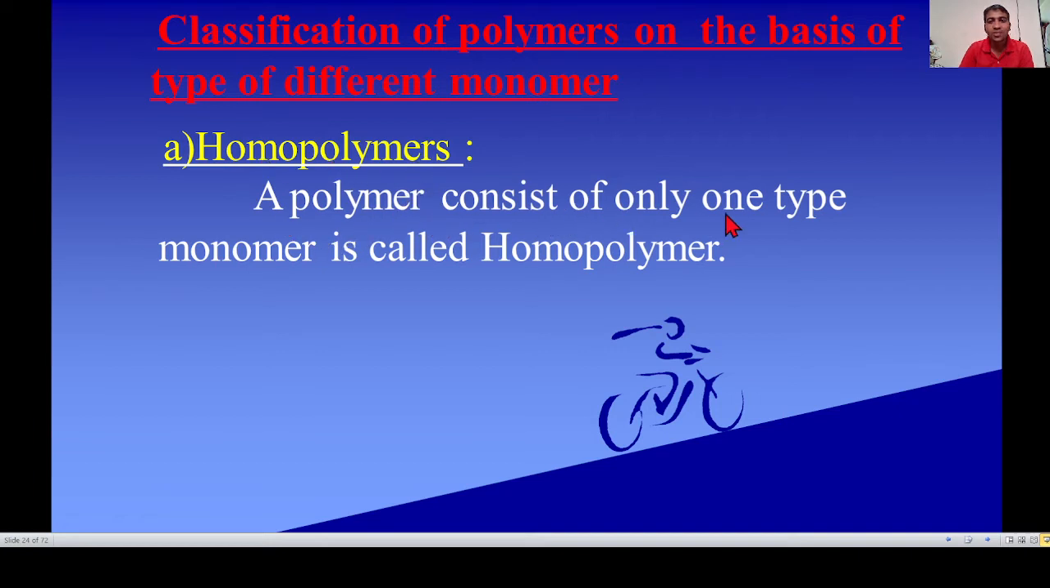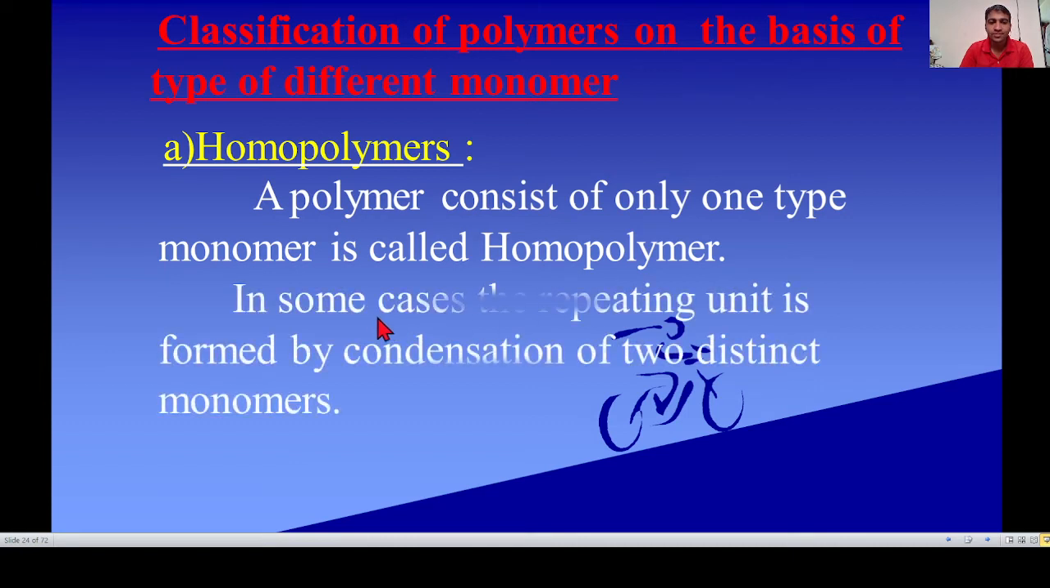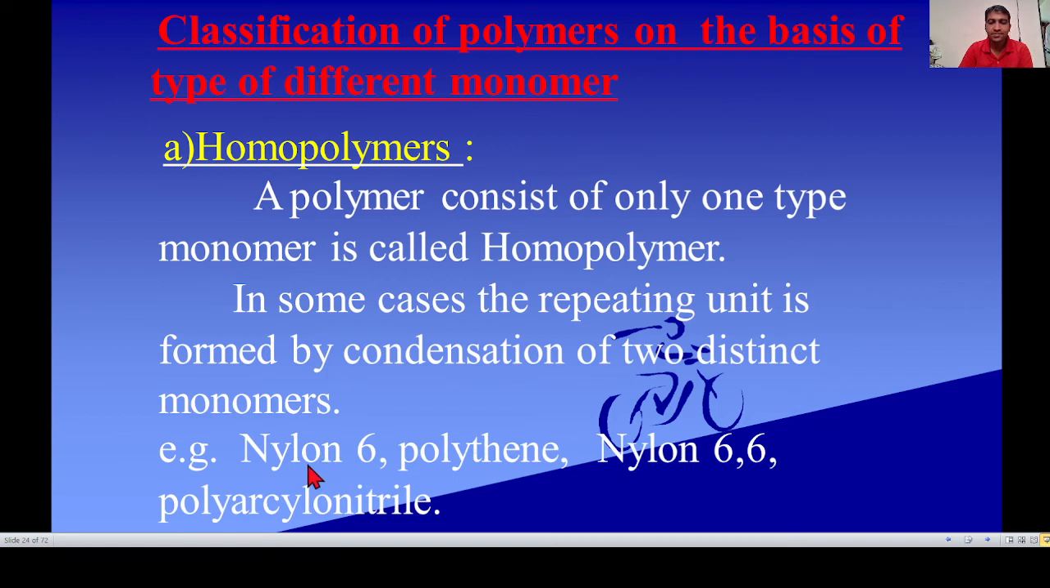The polymer which consists of only one type of monomer is called a homopolymer. In some cases, the repeating unit is formed by condensation of two distinct monomers. The repeating unit is formed after a condensation reaction, by removal of a small unit. See the examples of homopolymer: nylon 6, polythene, nylon 6,6, polyacrylonitrile.